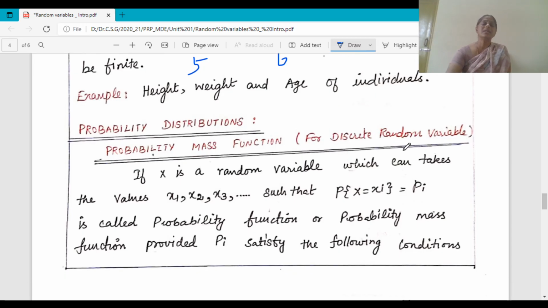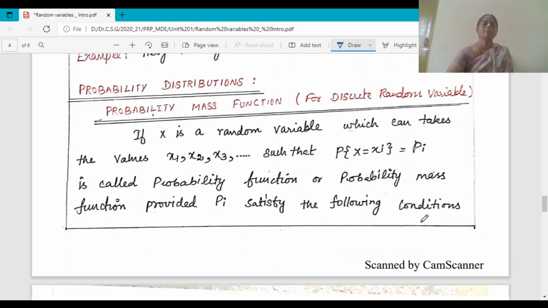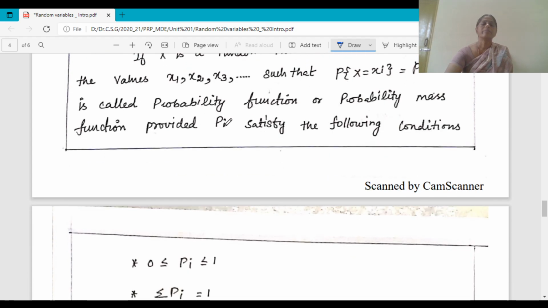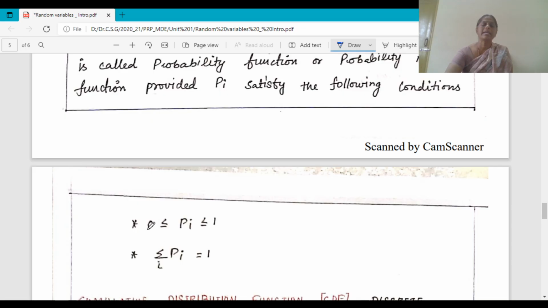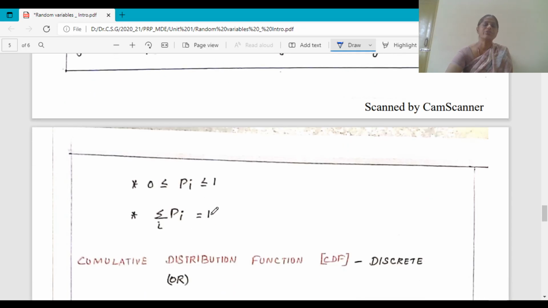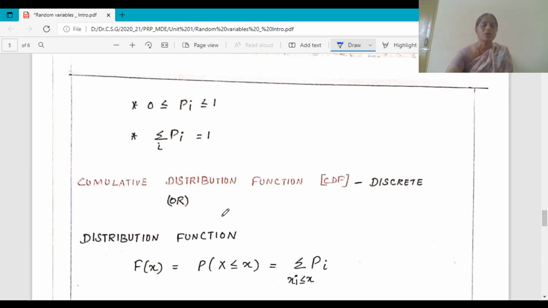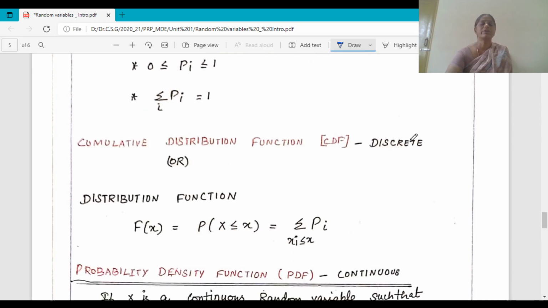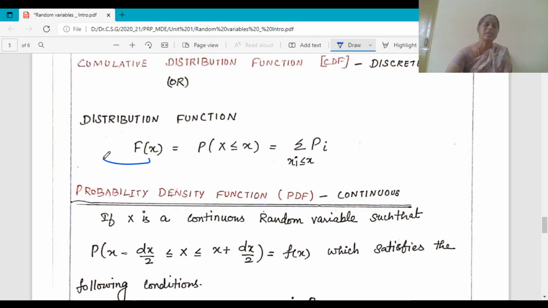And for the discrete random variable, the probability is given by the probability mass function. So X is a random variable which can take the values x1, x2, etc., such that P of X equal to xi equals pi is called the probability function or probability mass function with the condition that probability lies between 0 to 1 and the addition of all the probabilities is equal to 1. And the cumulative distribution function, for the discrete case, is defined as capital F of x is equal to